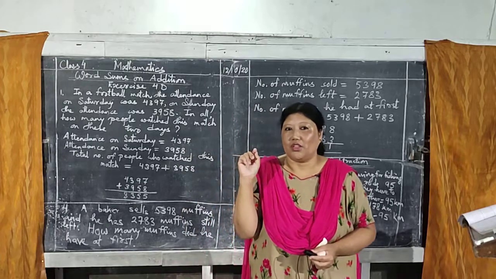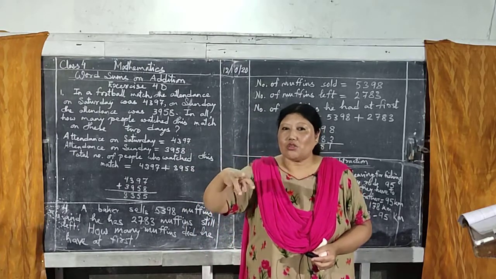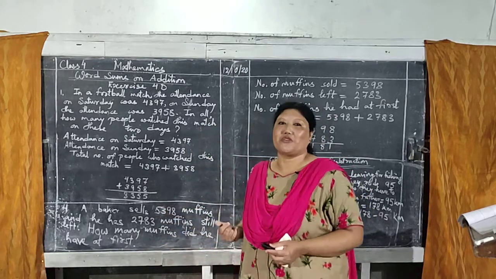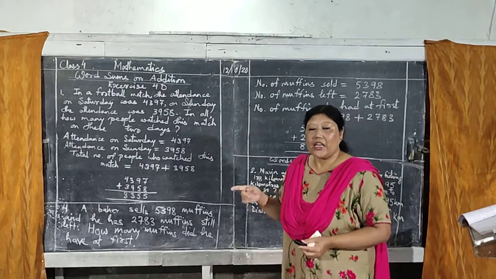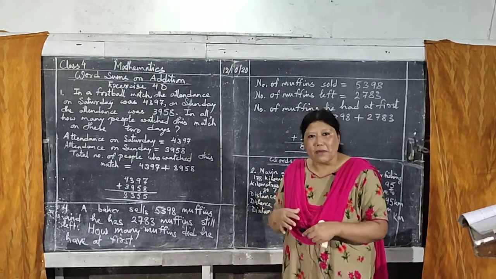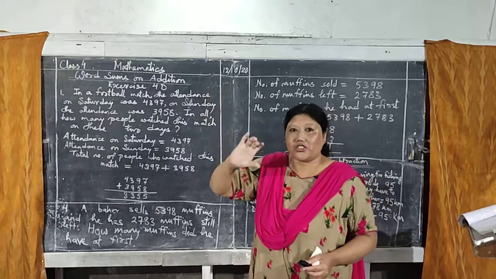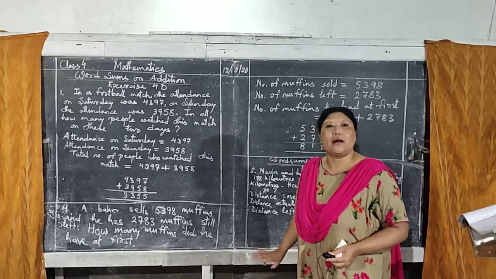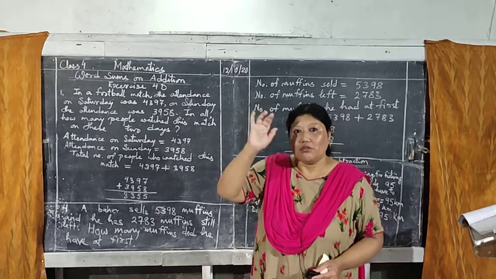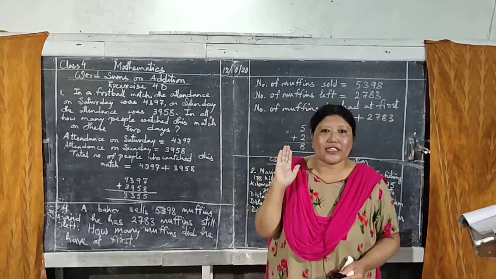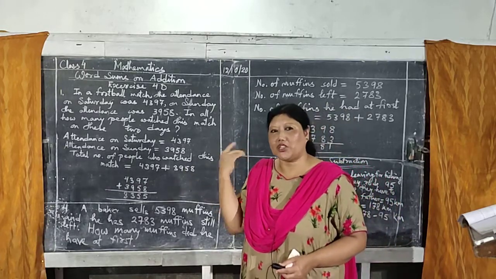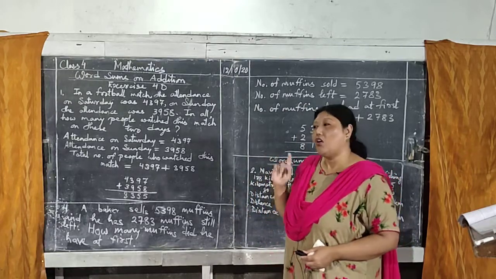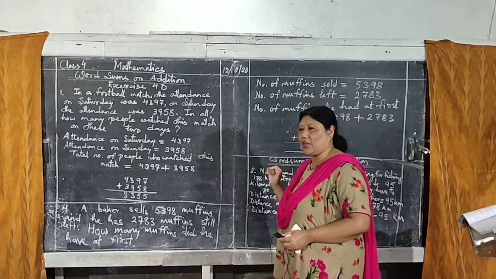So what do you have to do? The question is, in these 2 days, how many people went, meaning you have to find out the total number of people. And remember that in the exam, questions will be mixed, isn't it? It won't be only addition questions, then subtraction, then multiplication, then division. It won't come like that. So how do you find out whether it is addition, subtraction, multiplication or division? We'll talk about multiplication and division later. First we'll talk about addition and subtraction.